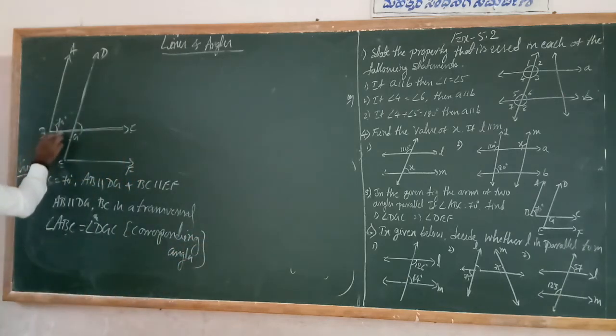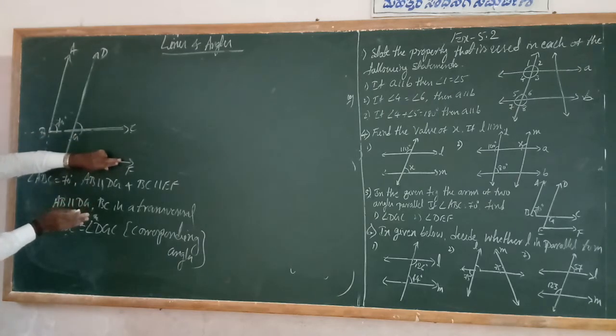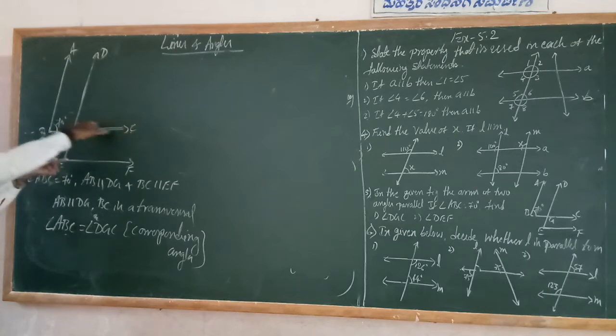See, look at the figure. So B and G should cut it and overlap each other. Otherwise, you have to extend this line. So you should forget this line EF. So these two are the parallels and this is a transversal.